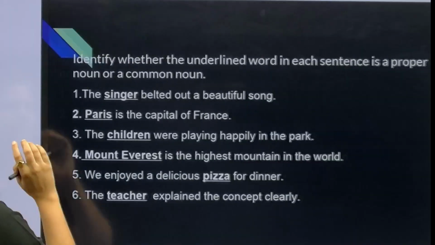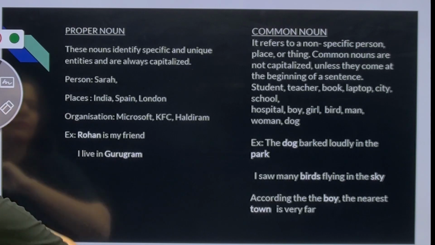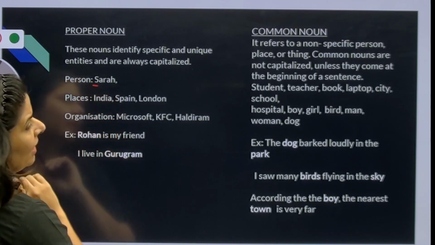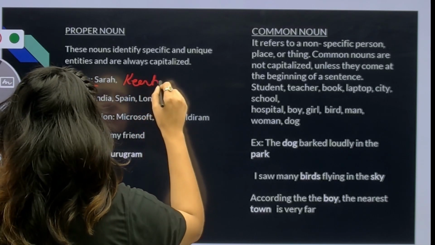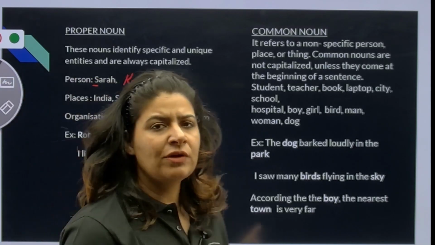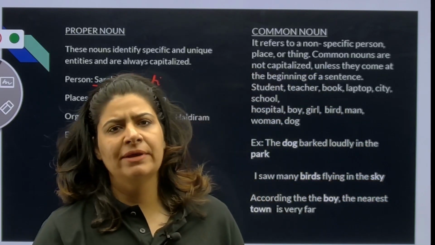The first initial will remain capital. If I write down my name, Kirti, the first initial will remain capital. Whenever you write down your name, it is a proper noun and the first initial will remain capital.